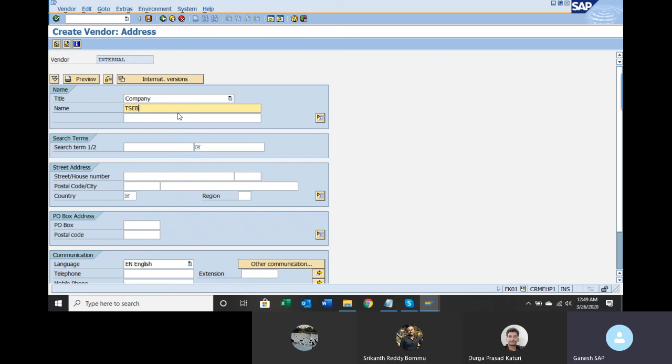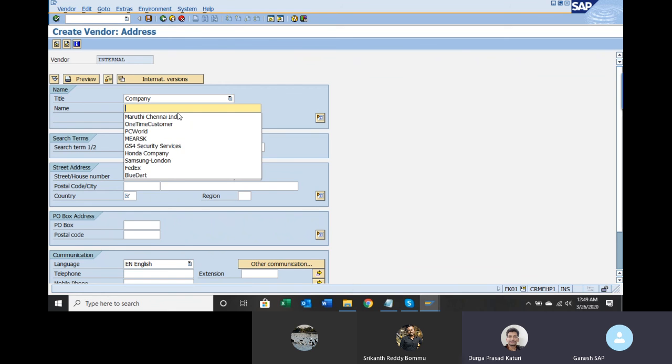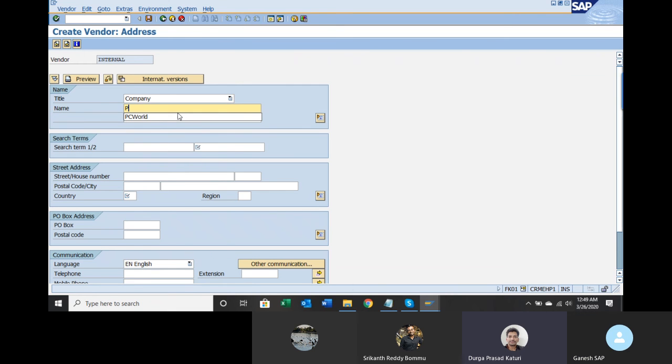We have the power distribution company side. Whenever you are making an electricity bill, there is a power distribution company. Yes, TSPDCL, Telangana State Power Distribution Corporation Limited. Correct. So give those details here.